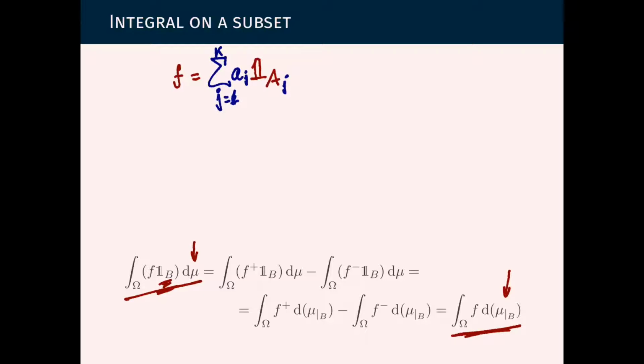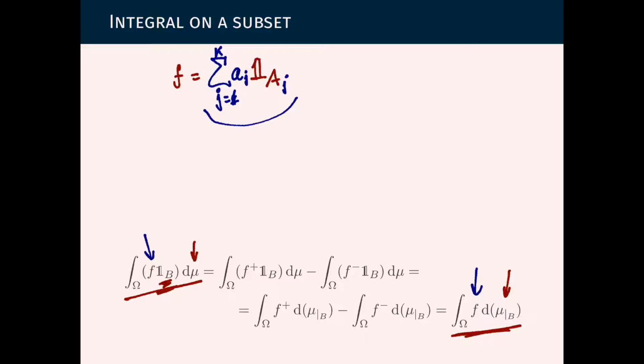Because the integral is linear, all this sum will go out of the integral and here as well. So since it holds for indicator functions, it also holds for linear combinations of them, and this means it holds for simple functions.